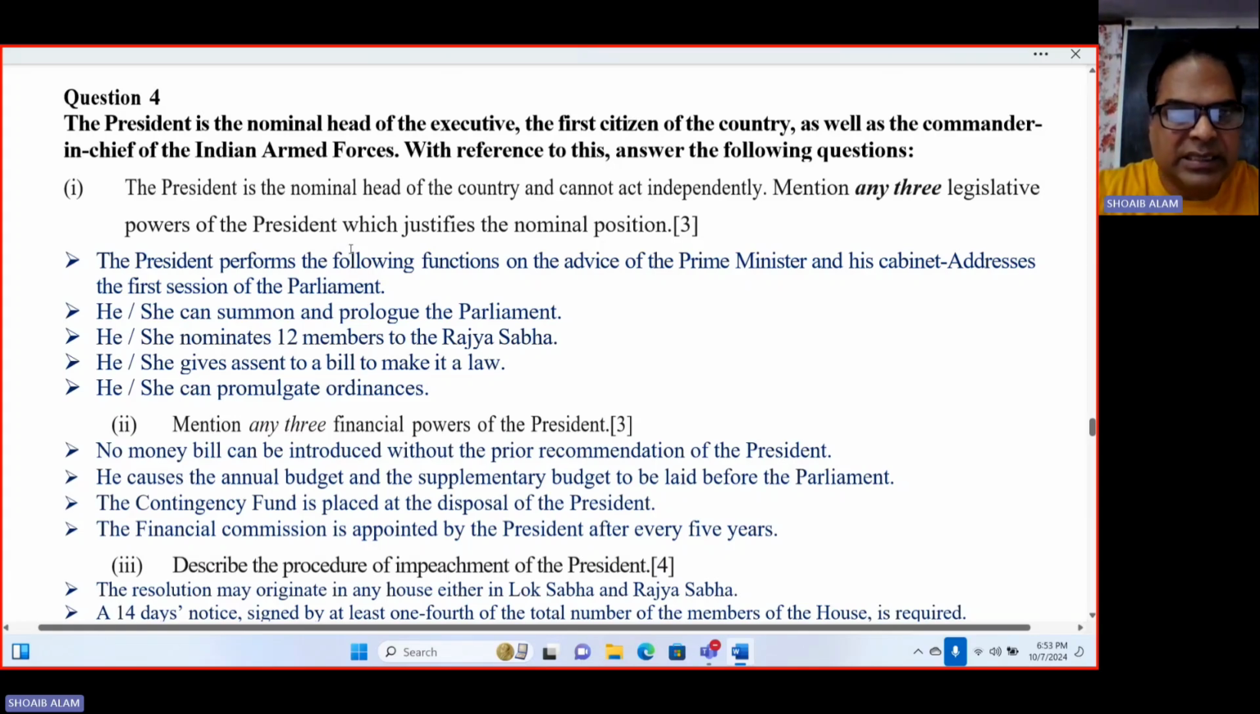Mention any three legislative powers of the president which justify the nominal position. So let's go with it. The president performs the following functions. Number one, you can see here, the Prime Minister and his cabinet address the first session of the parliament.